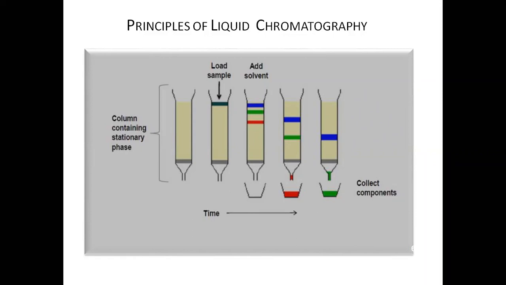Therefore, we also have to brush up our understanding of liquid chromatography, which is evident from this particular diagram.